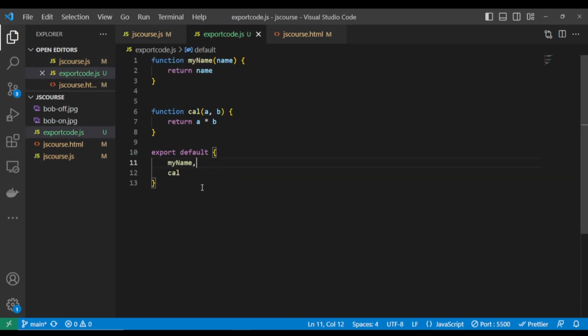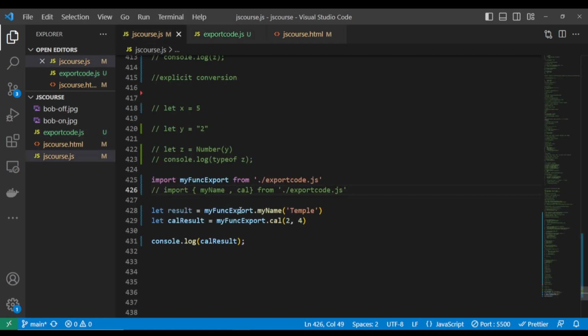We are importing this object. That's what it means. We have just imported this object, and inside that object we'll have my name function, and we'll also have the car function. So we are going to use dot. Remember the way we use our object: the object name, dot, the name of the property you want to access. So we have accessed those functions and are passing the arguments that they are expecting.